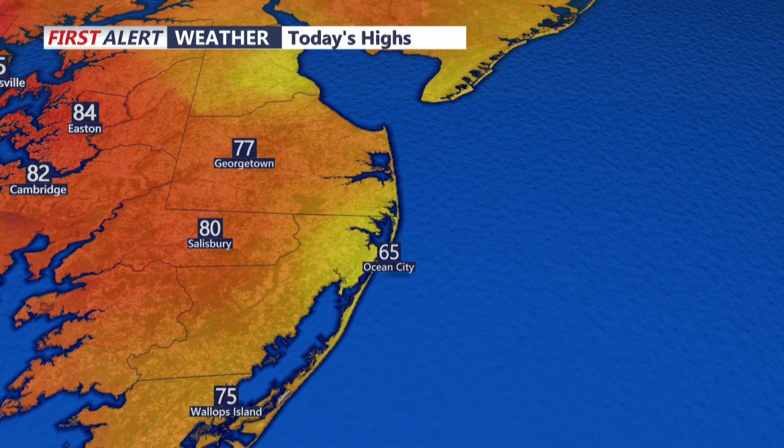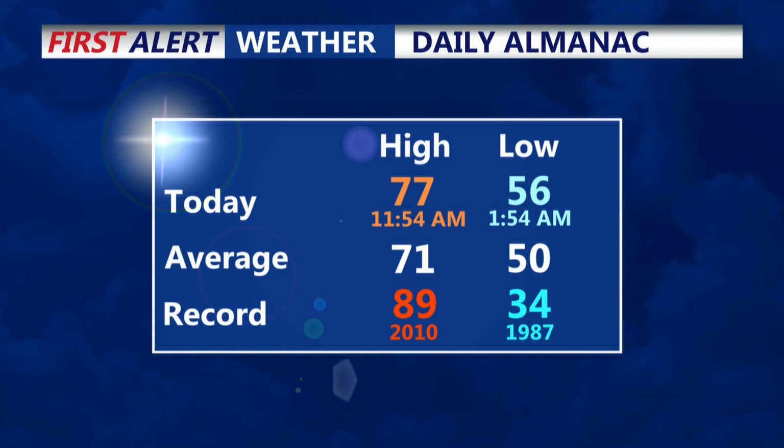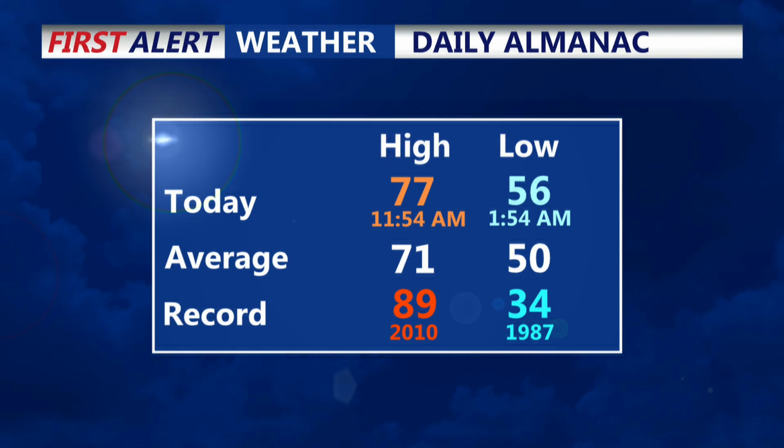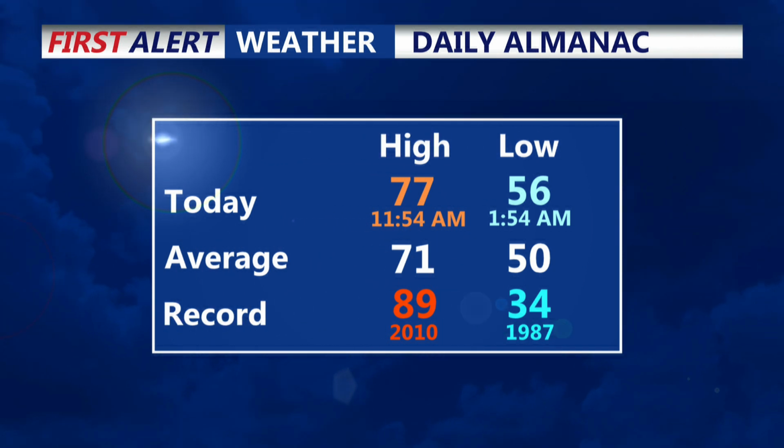But then when we go into something like our daily almanac, this gives us an average. So you see, the average is 71, but the high was 77. So on average, that's dealing with the climate there. Now, it also has an average low of 50 degrees. We had an observation for weather of 56, but the average is actually 50 degrees.